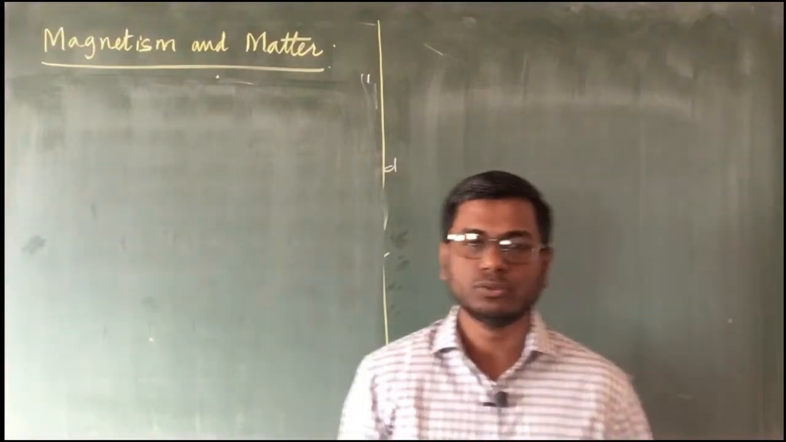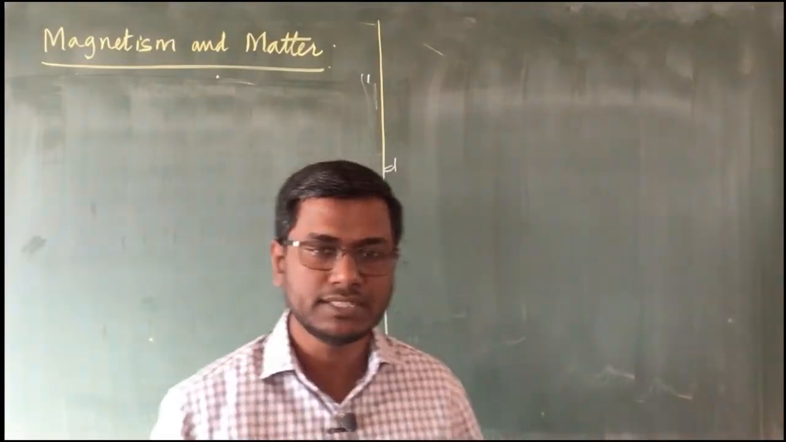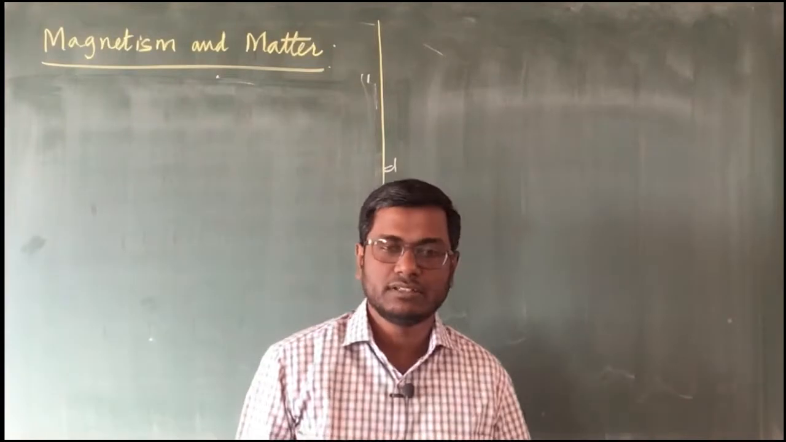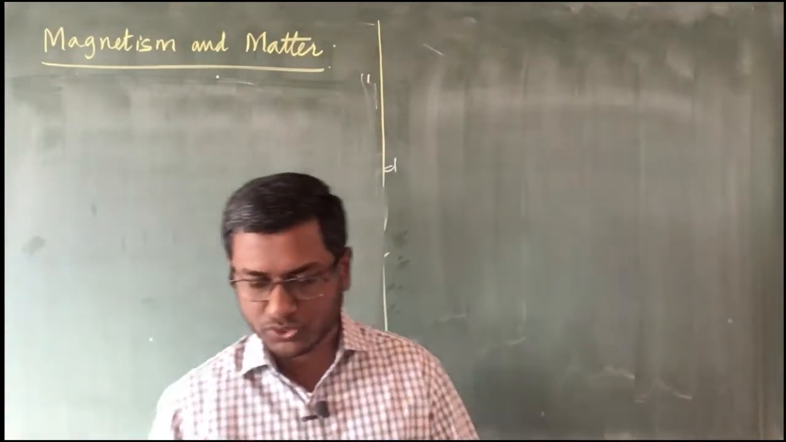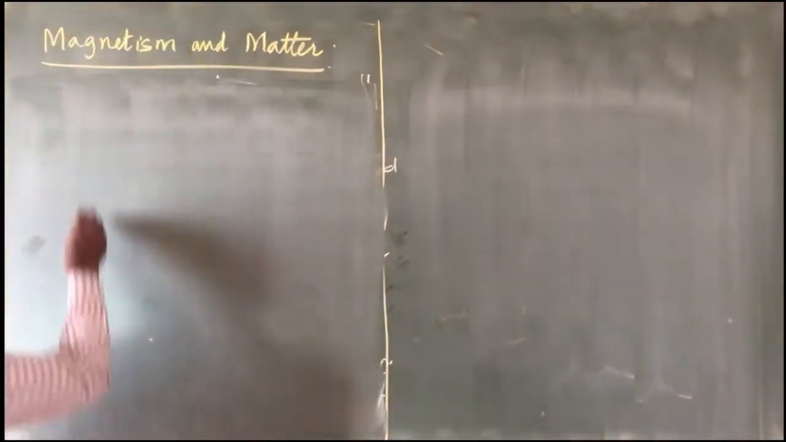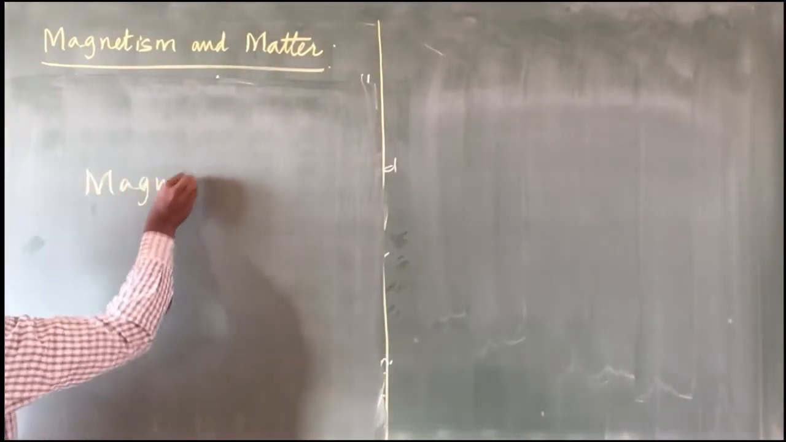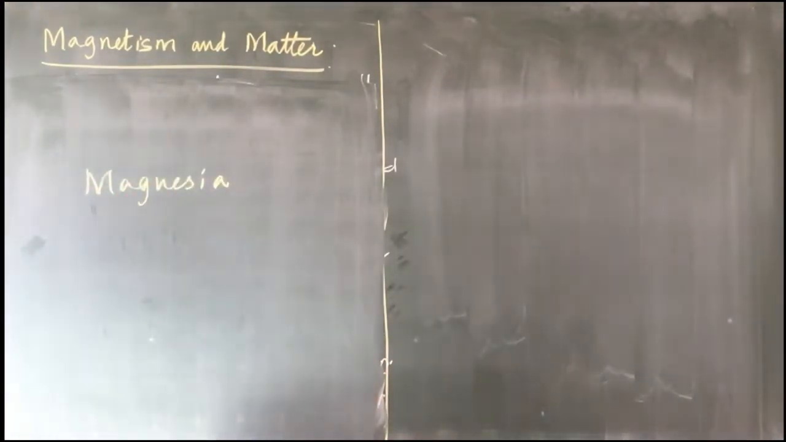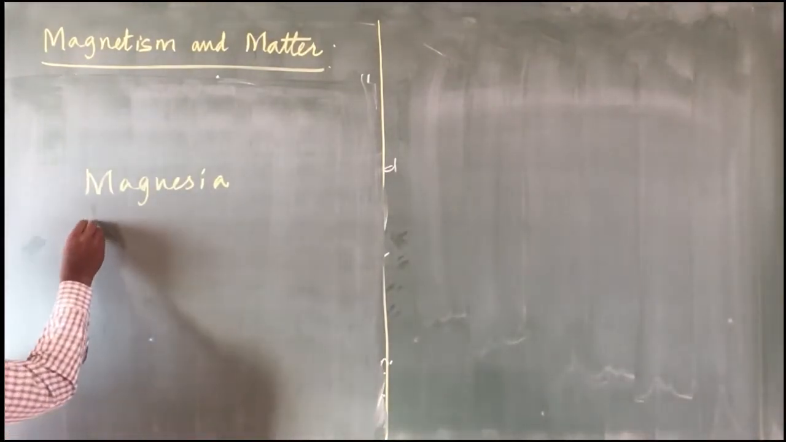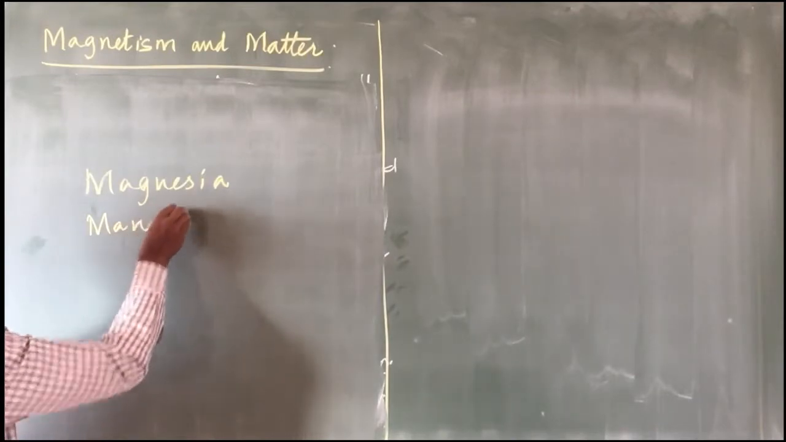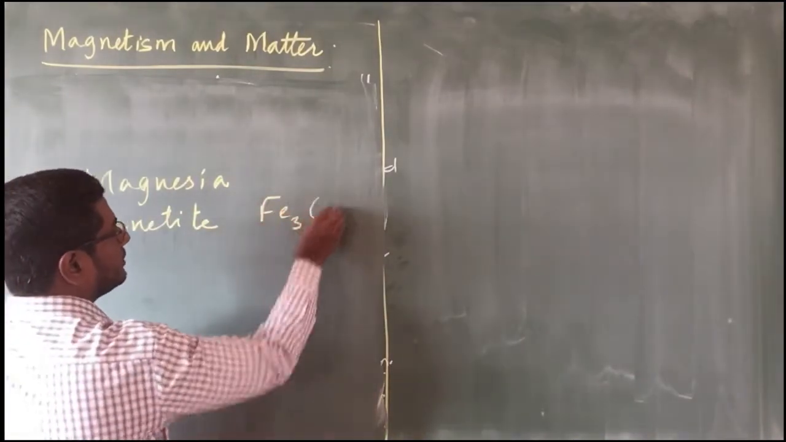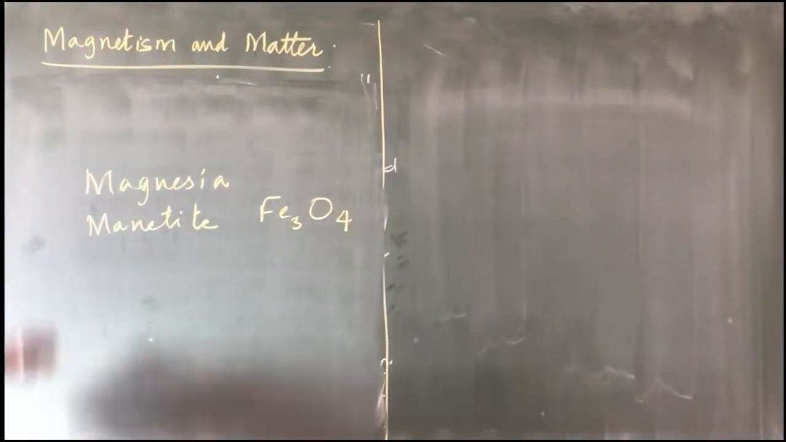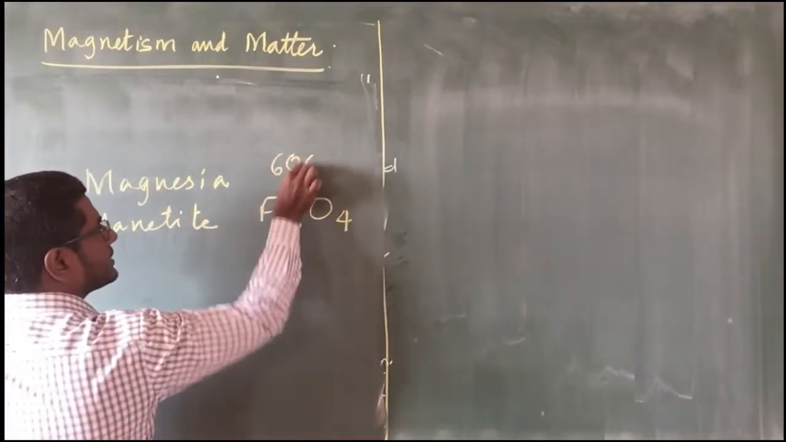Historical aspect, it goes to 600 BC in Greece. That is when a particular type of iron was discovered in a place which was called Magnesia. In Magnesia, they discovered an ore which is again a variation of iron ore. It was called magnetite, and the configuration was Fe3O4. That was the ore which was discovered in Magnesia in 600 BC.